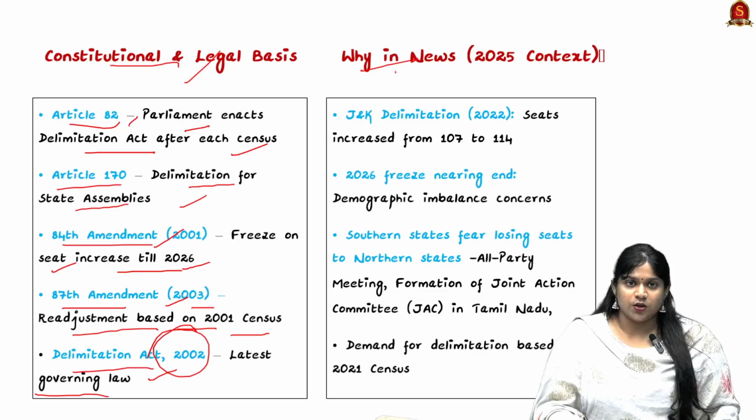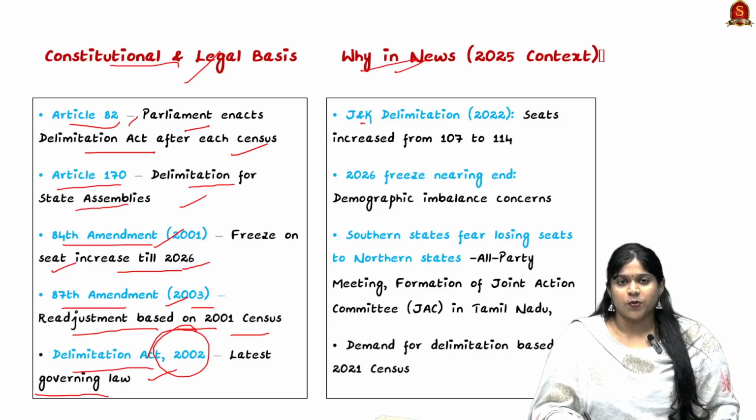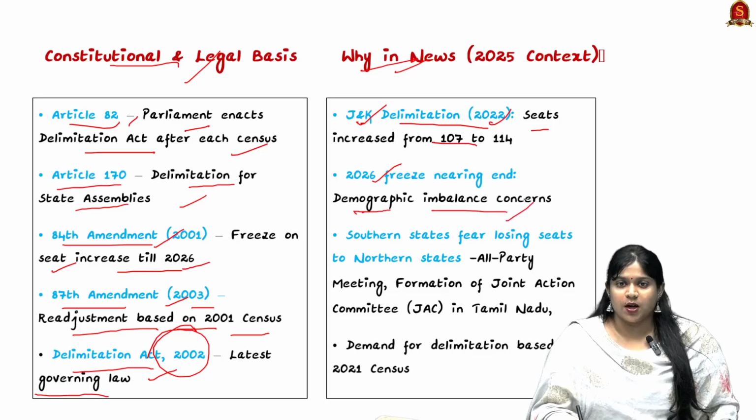And why was it in the news more? Because of the Jammu and Kashmir delimitation of 2022, where the seats were increased from 107 to 114, and the 2026 freeze, which brought in demographic imbalance concerns, and also southern states fearing losing seats to the northern states.